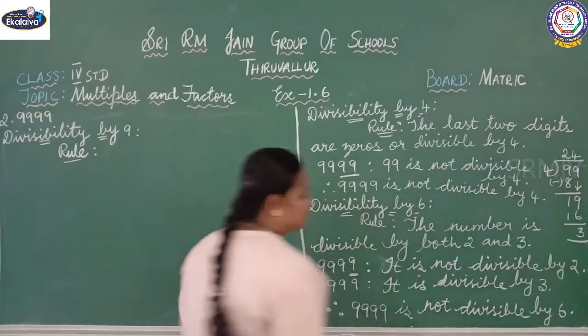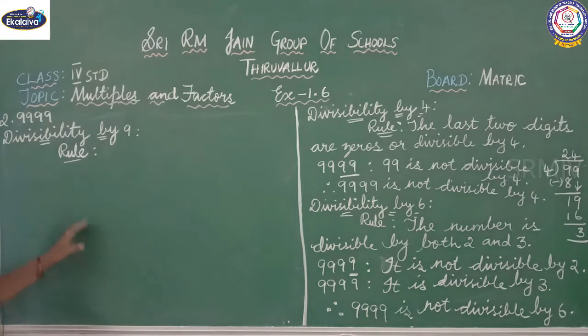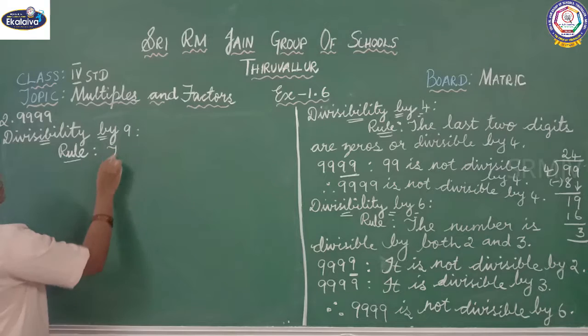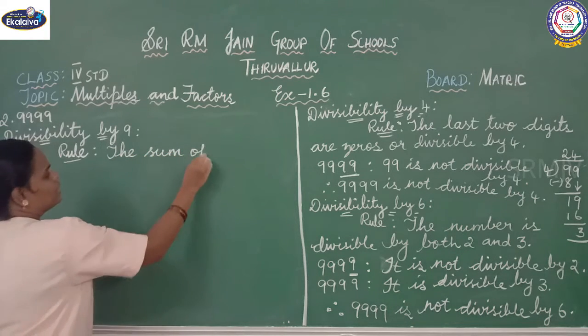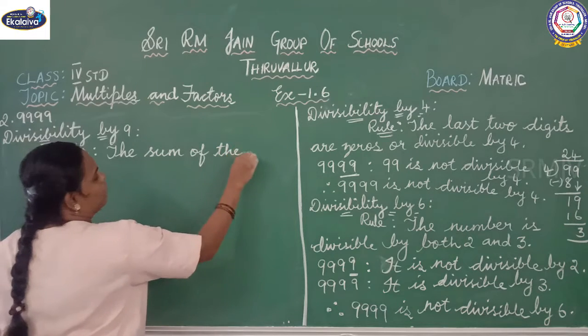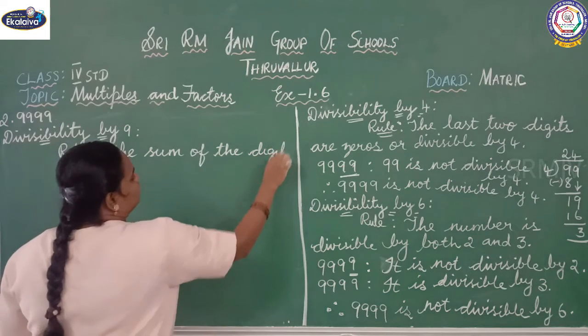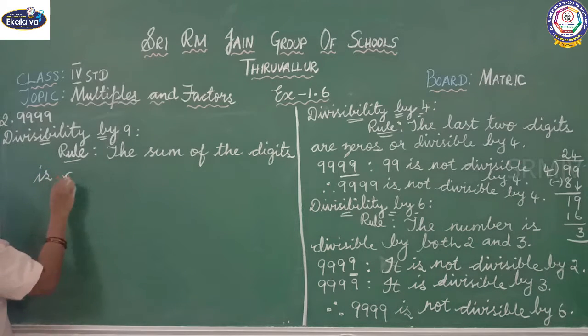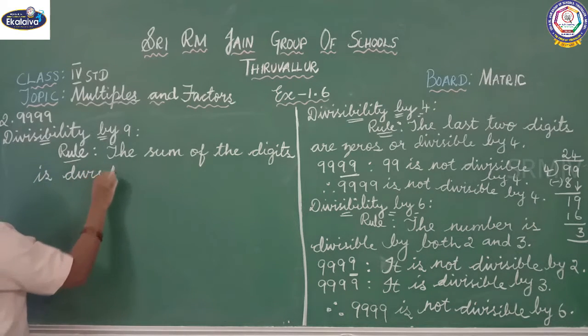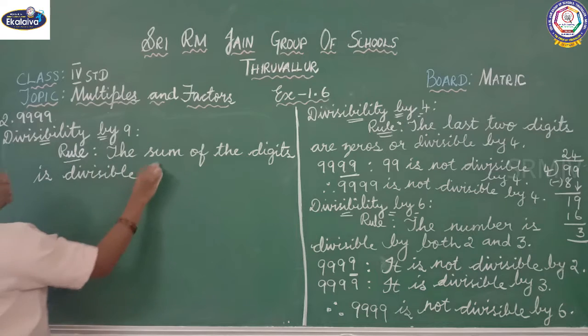Next one, we are going to check the divisibility rule for 9. So what is the rule for 9? If the sum of the digits is divisible by 9, then we can say it is divisible by 9. I told you already what the sum of the digits is.